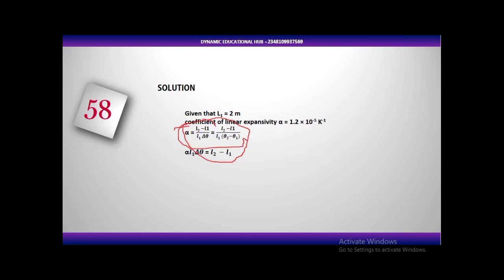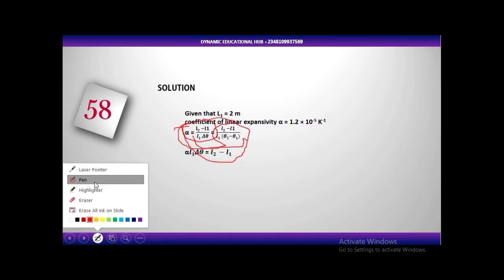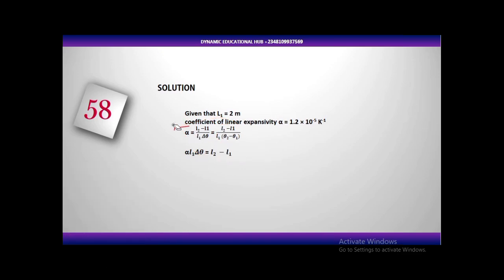Cross multiply. When you cross multiply, you can pick these two terms, or you can pick this one and this one. Let me use my pointer instead of the pen. Anyone you use is still the same thing. Now let's make L2 the subject of the formula. If you cross multiply, you have alpha L1 change in temperature is equal to L2 minus L1.